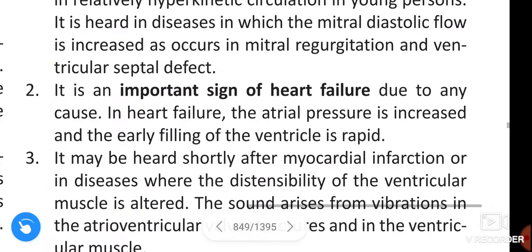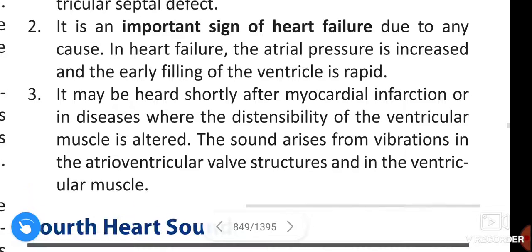It is an important sign of heart failure due to any cause. In heart failure, the atrial pressure is increased and the early filling of the ventricle is rapid.